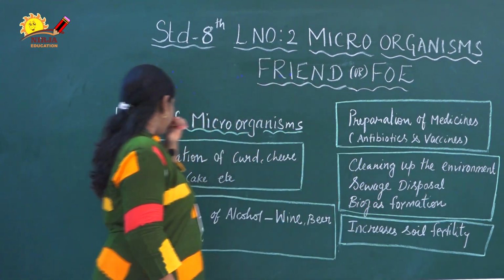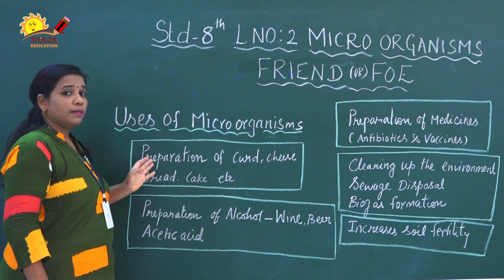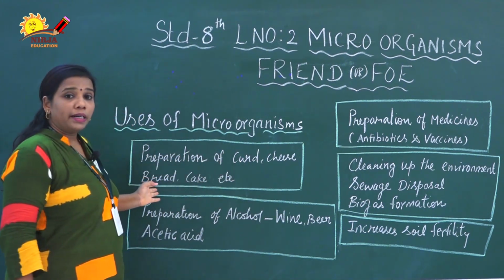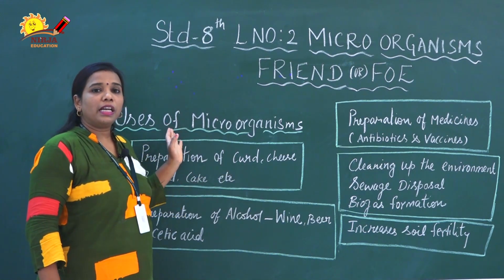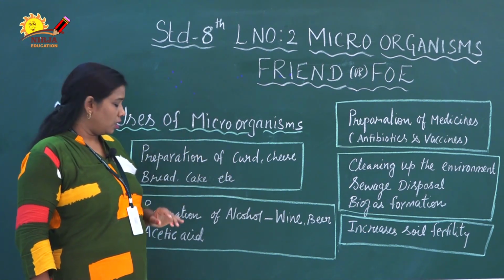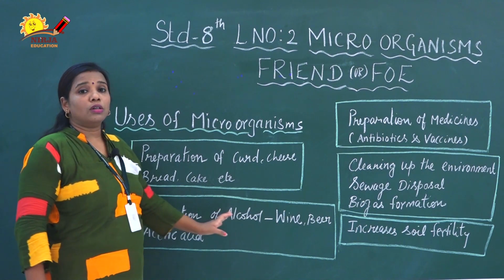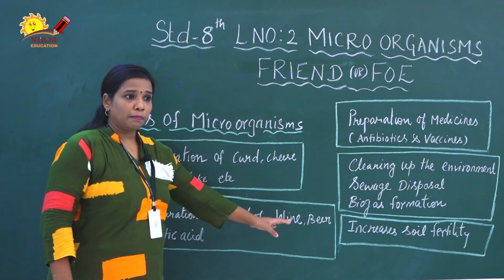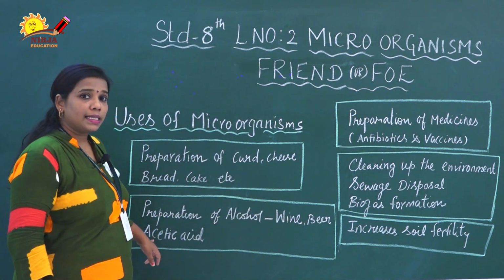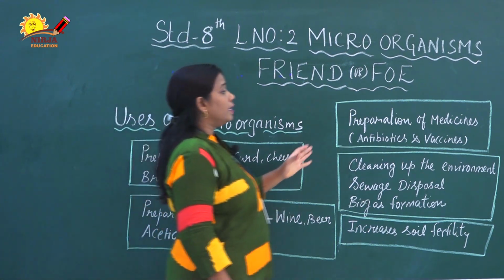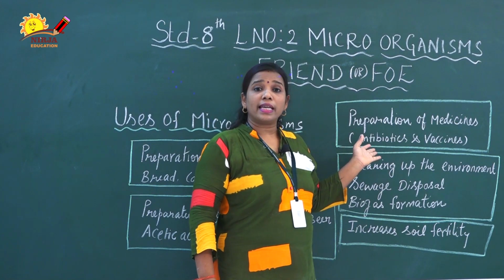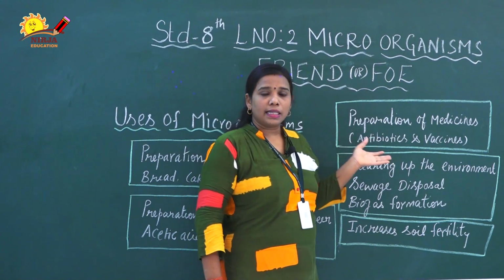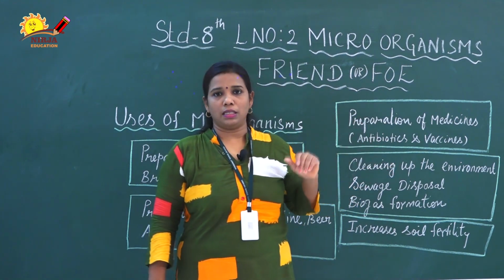The first one is that microorganisms help to prepare curd, cheese, bread, cake, etc. They are mainly involved in the food industry and in the preparation of alcohol and beverages like wine, beer, acetic acid, etc. Some microorganisms are used for the preparation of medicines like antibiotics and vaccines.